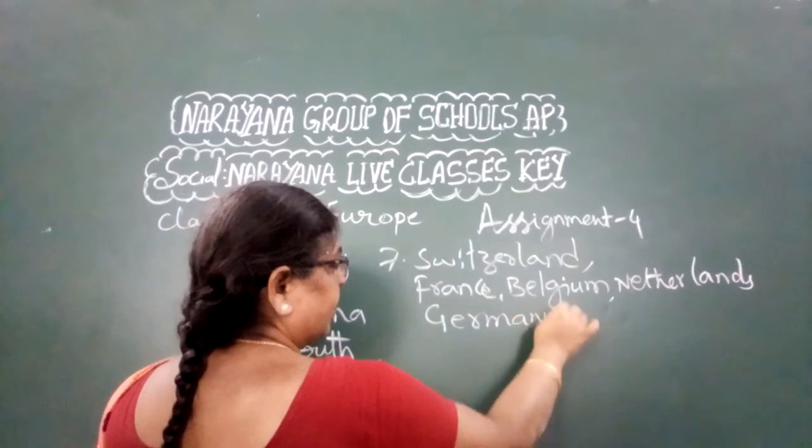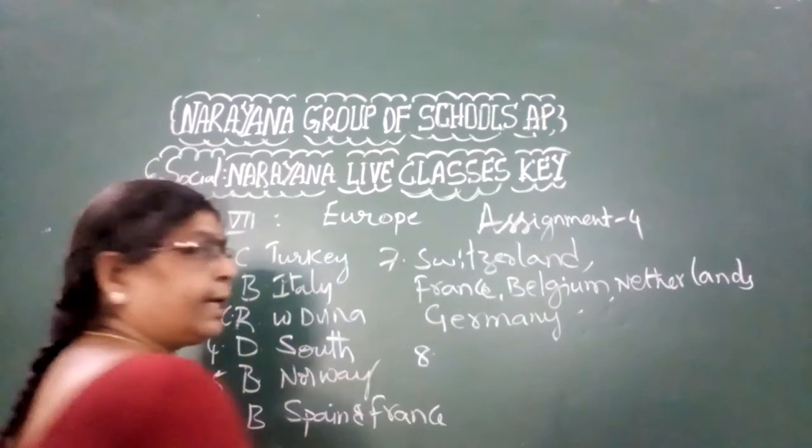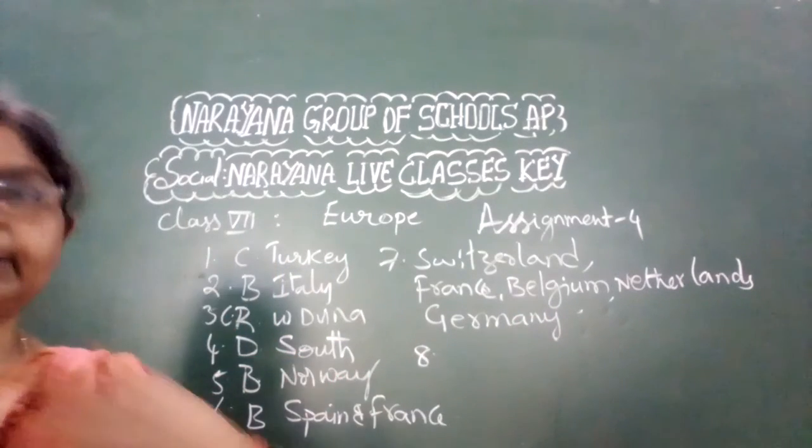These are the countries near the Danube River.